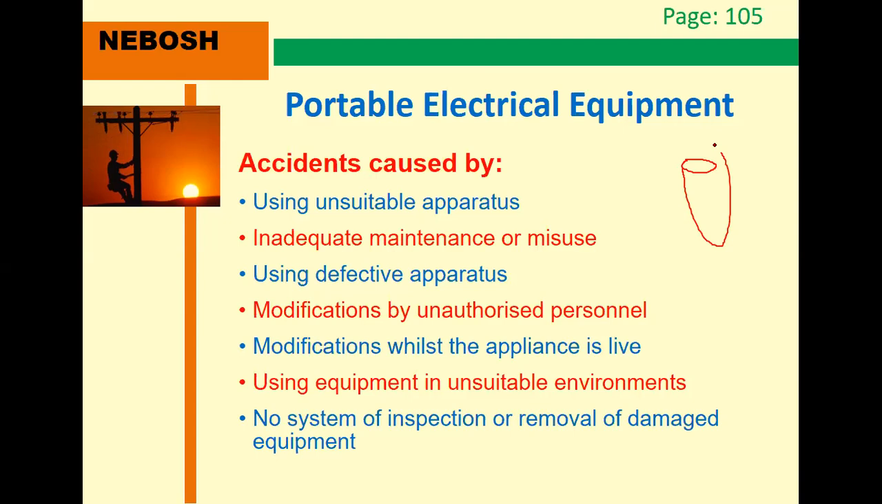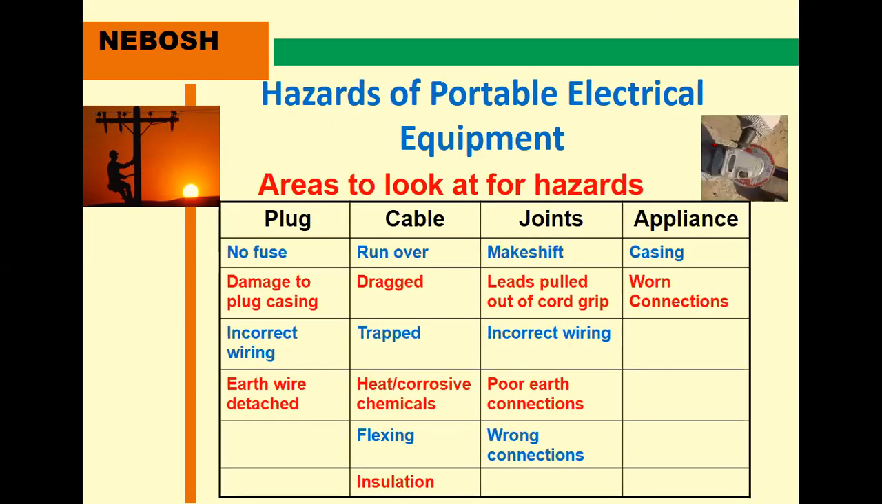of damaged equipment. Sometimes the equipment is damaged, but unfortunately they do not buy a new one or replace it, or in case the inspection is done, they miss it and do not repair it, due to no system of inspection or removal of damaged equipment. These are the hazards of portable electrical equipment.